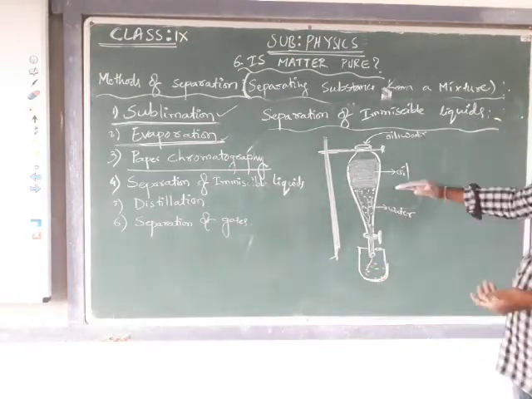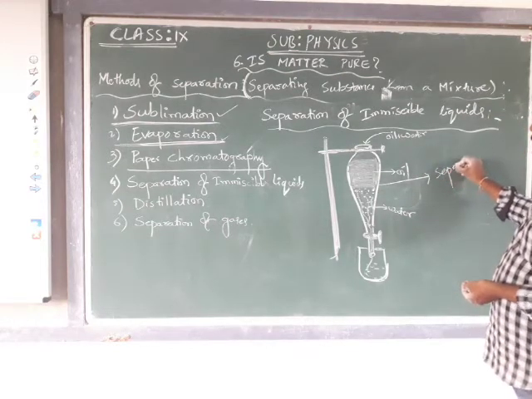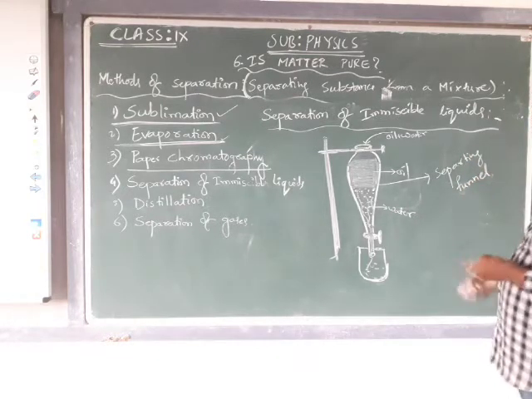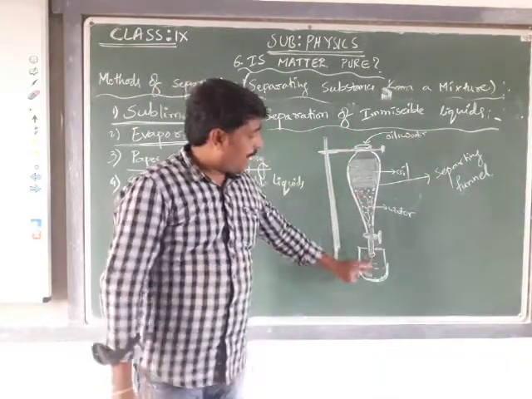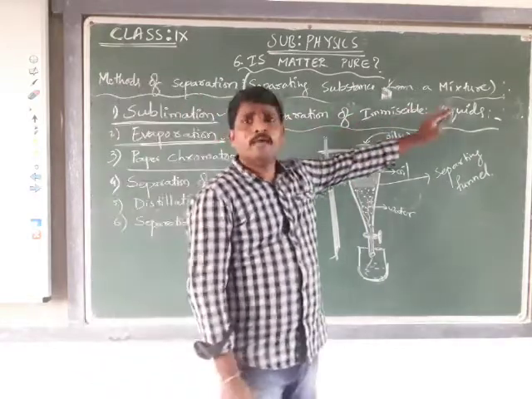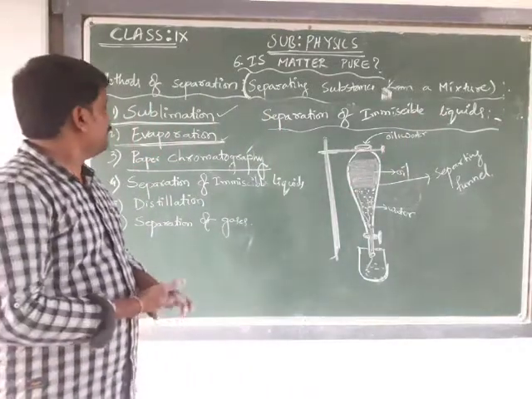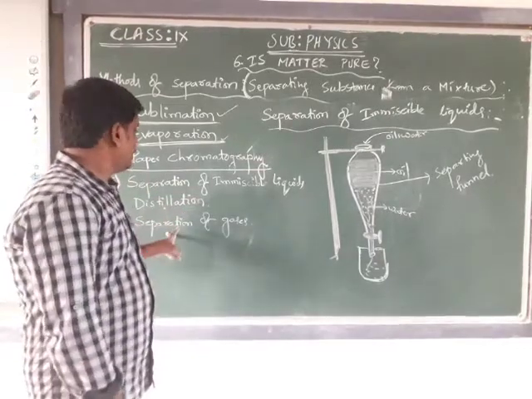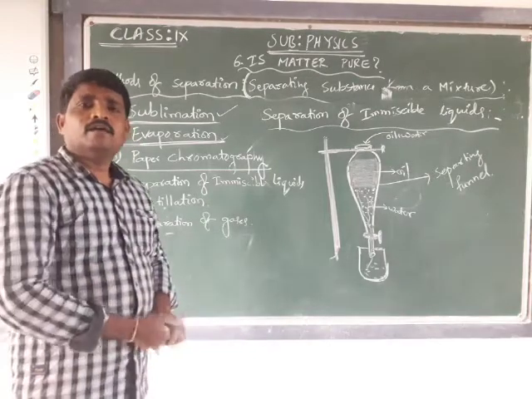Like this, by using the special equipment called a separating funnel, we can separate water and oil, as they are two immiscible liquids. This is the process we follow in order to separate immiscible liquids. In the next section, we will see what distillation is and how we separate the gases from the air. Okay, thank you.